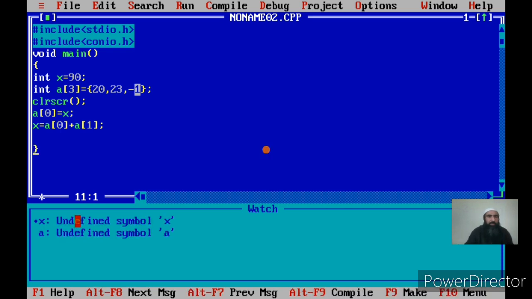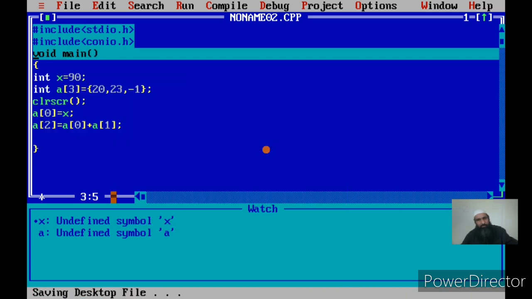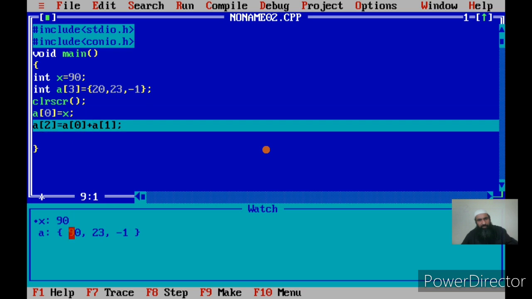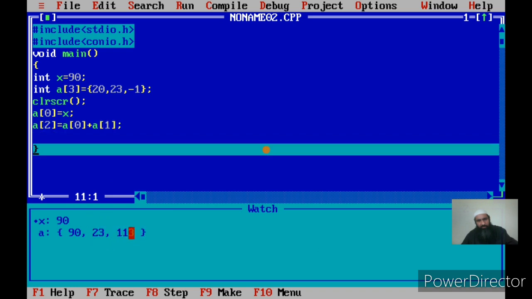So this is how we use array elements in the arithmetic expressions or in assignment statements. You can simply also say a of 2, the third element, is equal to this. So we can use the array elements in the LHS of the assignment statement or RHS of the assignment statement. Now here again a of 0 is 90 now, a of 1 is 23, so a of 2 will change, it has become 113.